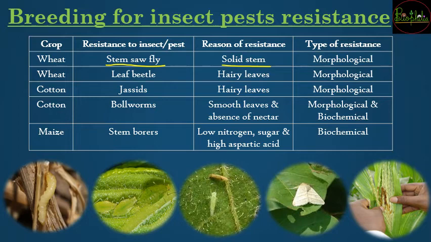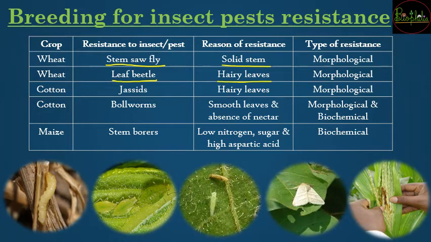Again wheat में और एक fly का खतरा होता है, that is the leaf beetle. So leaf beetle lives on the leaves of this wheat और उसमें छोटे छोटे छेद कर देती है, क्योंकि ये leaf सारा खा जाते हैं. Leaf खा लिया, धीरे धीरे करके सारे leaf खा गए, and there is no photosynthesis, the plant cannot survive. So for that reason the morphological resistance was used, that is to have hairy leaves.